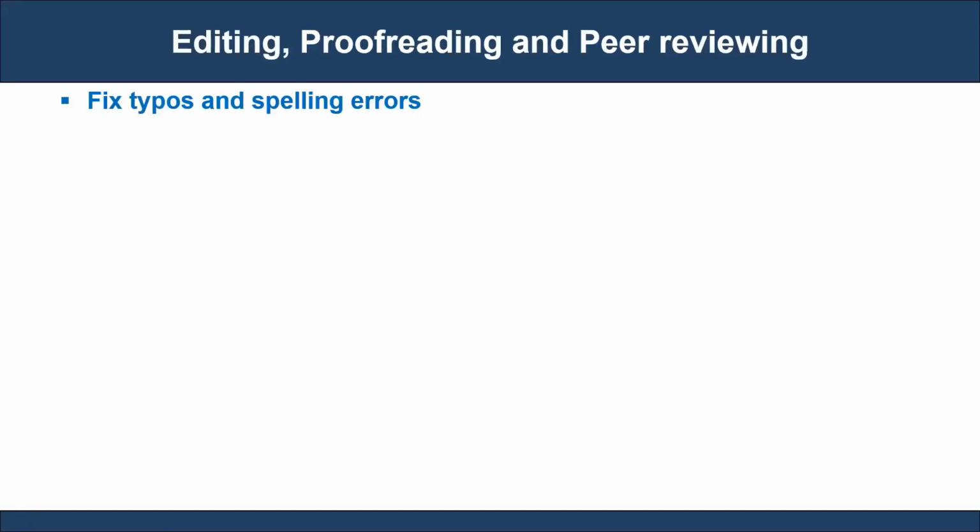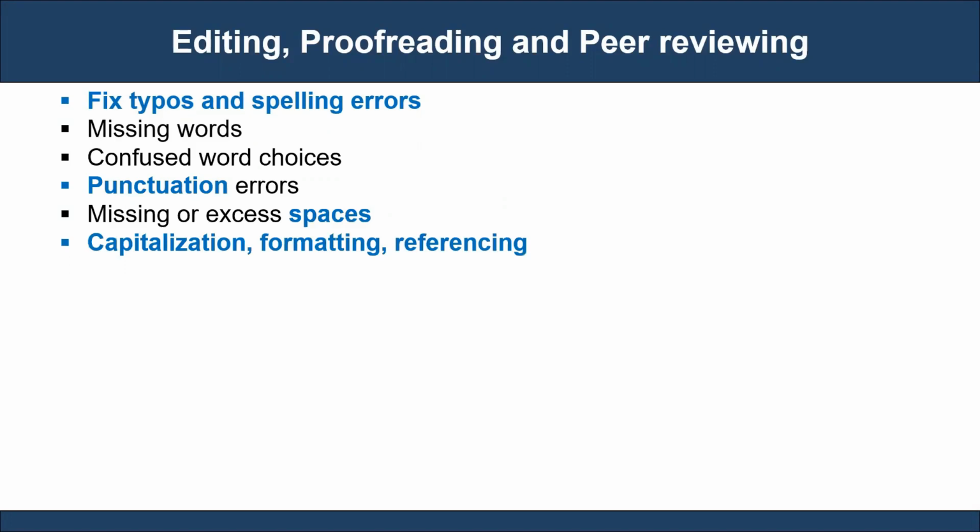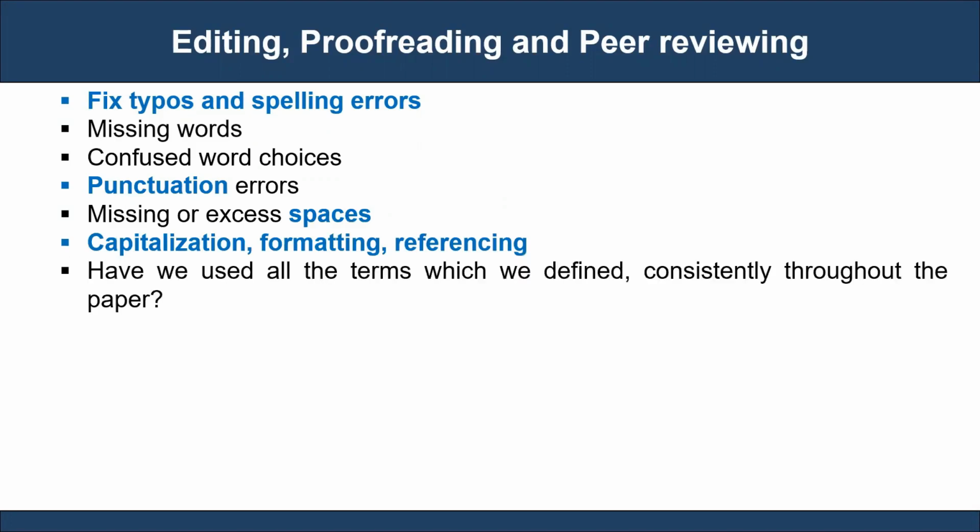Editing, proofreading, and peer reviewing are essential to give your research article a final finishing touch. Rectify if there are any typos and spelling errors. Check if there are any missing words, confused word choices, punctuation errors, missing or excess spaces, capitalization, formatting, and referencing errors. Have we used all the terms which we defined consistently throughout the paper?